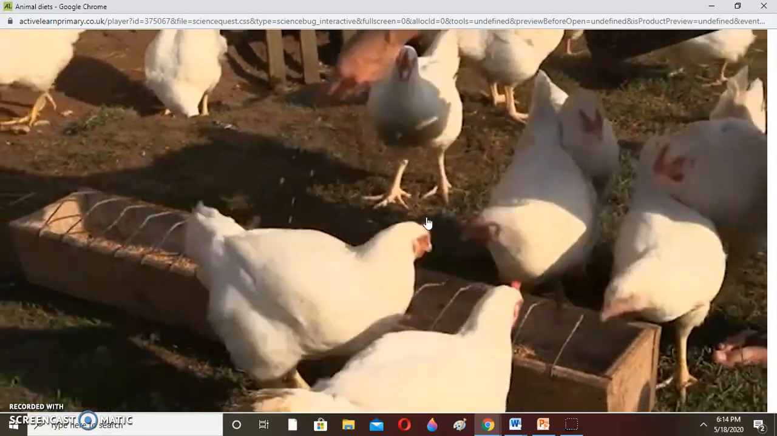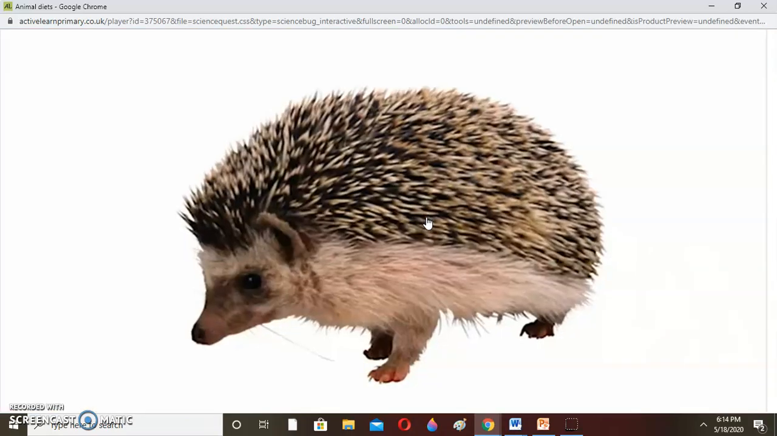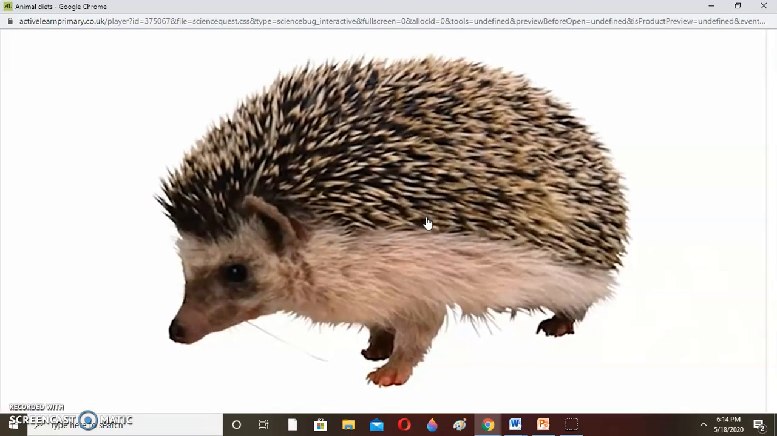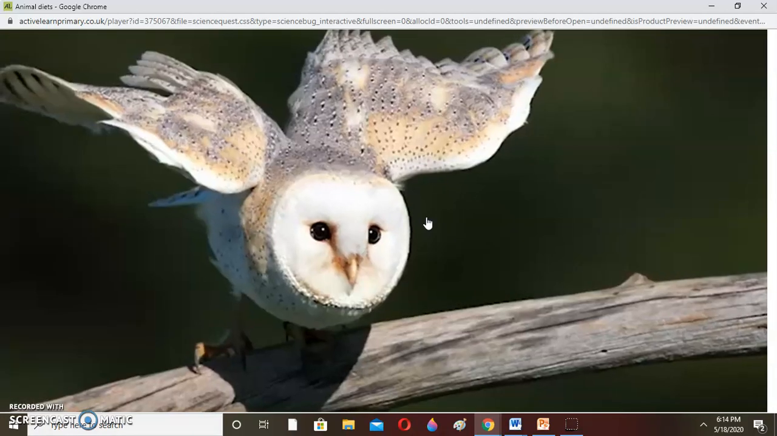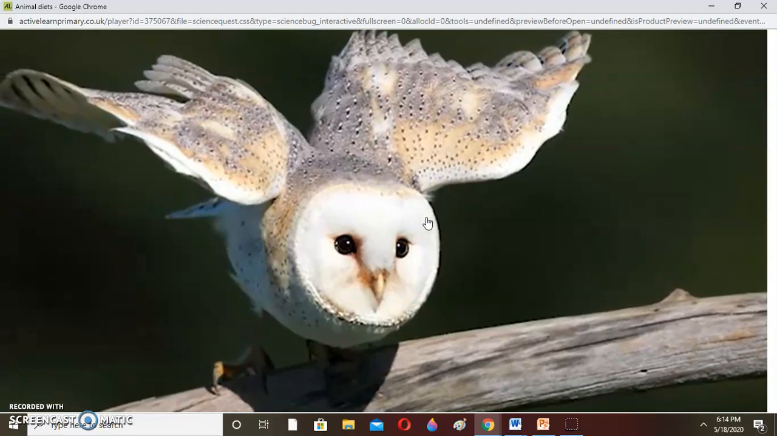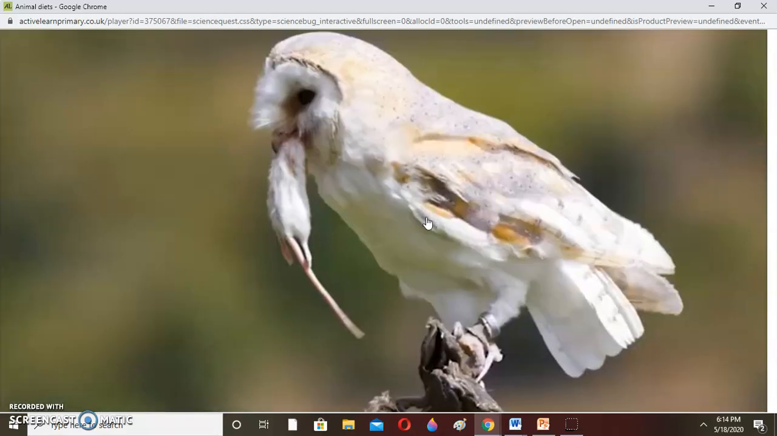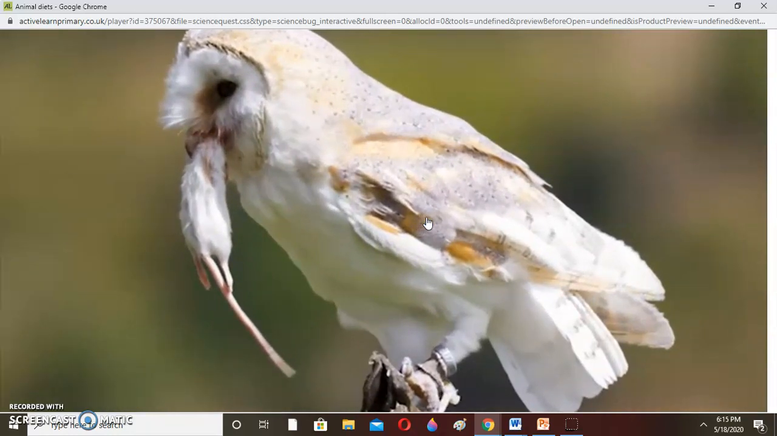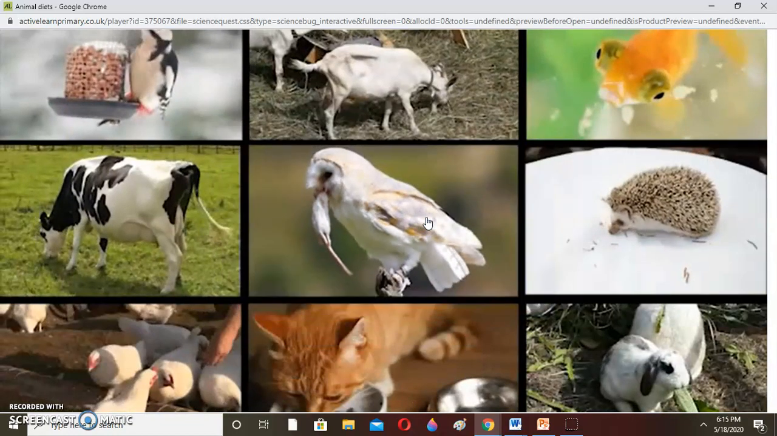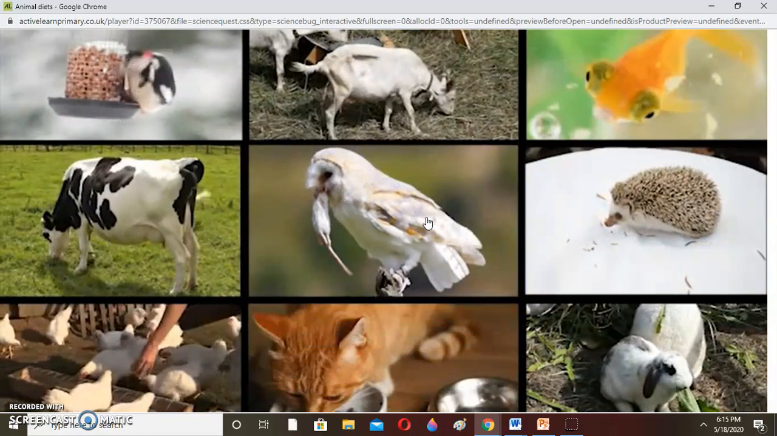Chickens eat grains. So what do you think? This hedgehog is enjoying eating worms. And then some animals like birds hunt other animals. You can see this owl just got a mouse. So the owl is feeding. Okay, so that's all for today and have a nice day. Bye bye.